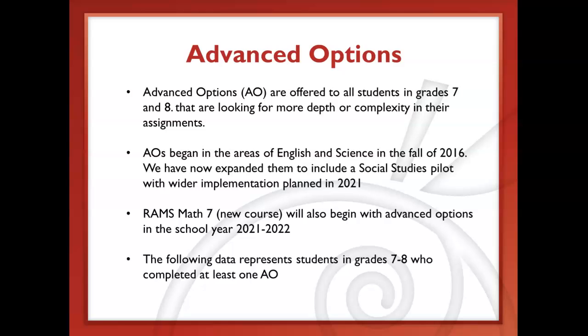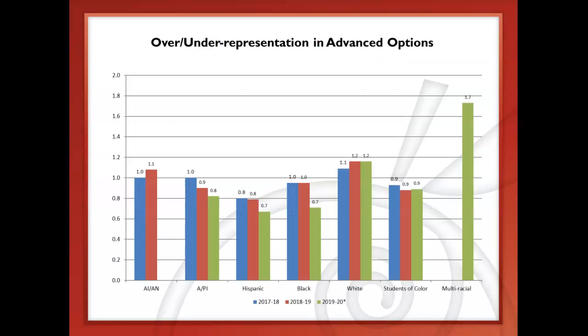And so the following data in the slide is looking at those students who completed at least one advanced option in their 7th or 8th grade school year. And so this is actually looking at 3 years of data. And a reminder, you probably don't need a reminder, but 2019-2020 data is the most recent data that we're looking at. So we're looking back at last year. And again, that school year obviously was interrupted through the pandemic. So the data from 2019-2020 includes an asterisk on it.